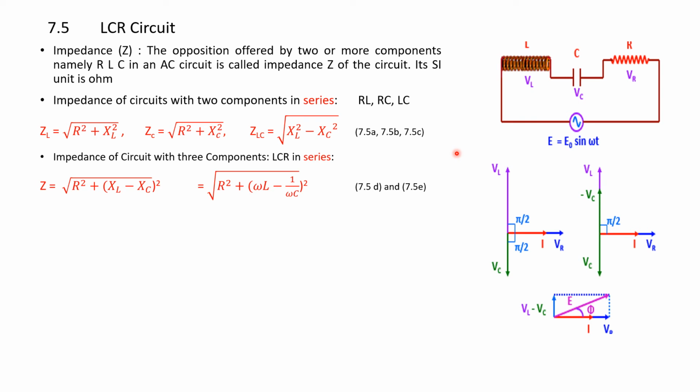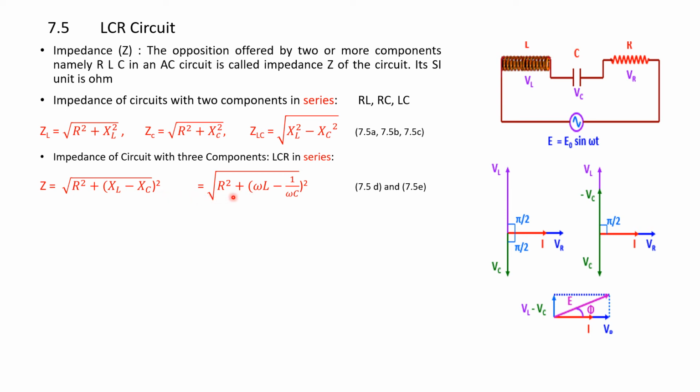The impedance is given by Z equals square root of R square plus XL minus XC whole square. R is in phase with the voltage, and XL and XC are leading and lagging current respectively. How this equation comes, we will find out through vector diagrams.